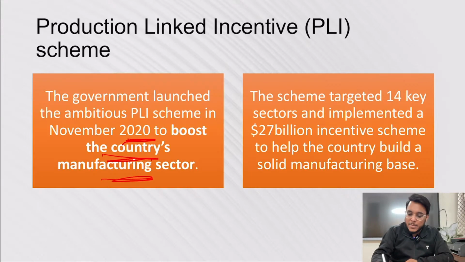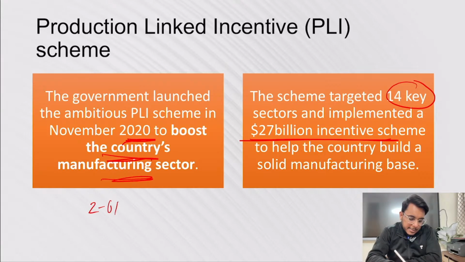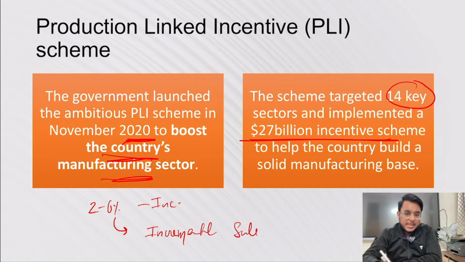This scheme has targeted 14 key sectors in which $27 billion worth of incentives will be given. For example, manufacturers will be given 2 to 6% incentives over their incremental sales. What it means, I'll explain with the help of an example.